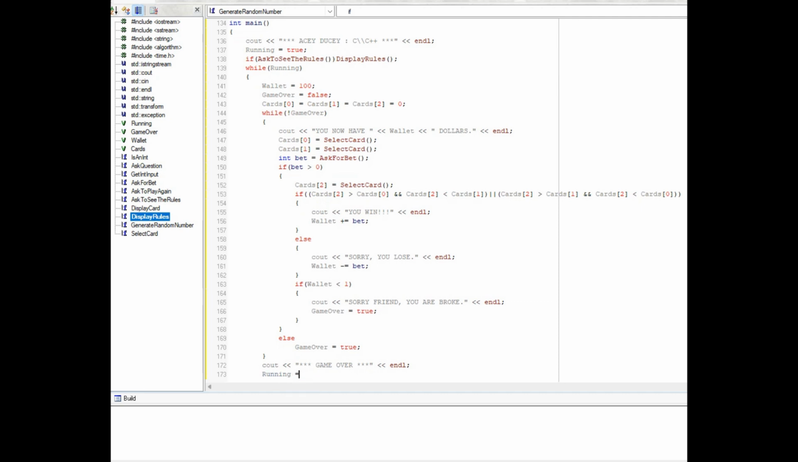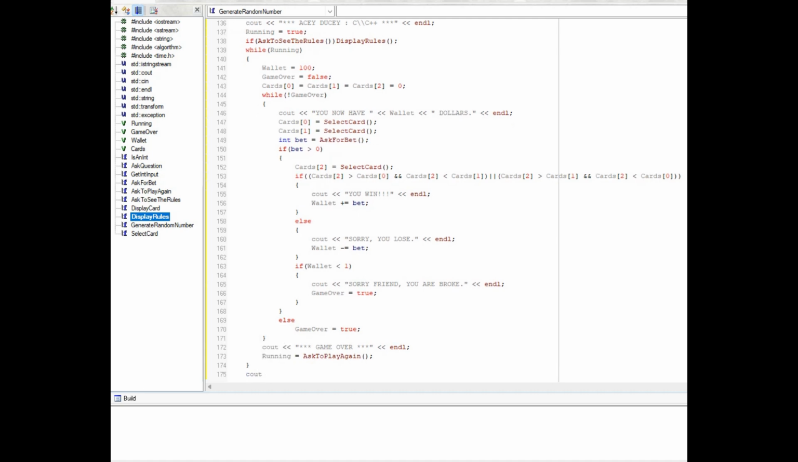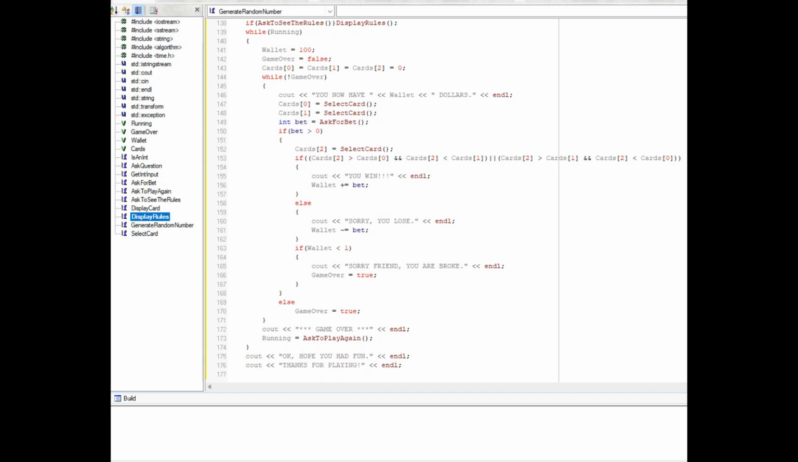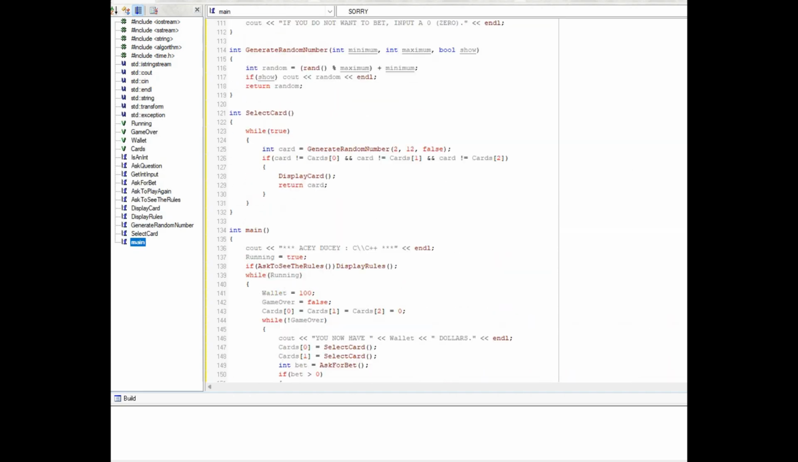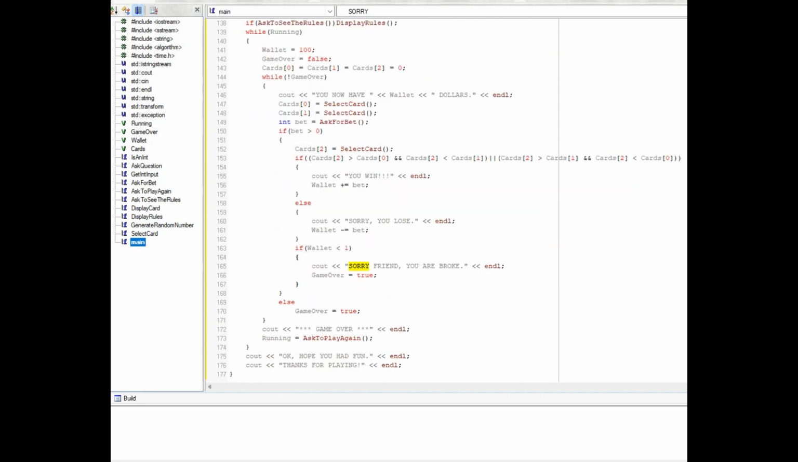Let's say running equals ask to play again. Ask to see the rules. Okay. Then we can do that. Then we can say count, okay, hope you had fun. Count, thanks for playing. And then I was just thinking, sorry friend, you're broke. Did I do the right things up here? Sorry, my friend. Yeah, okay. All right.